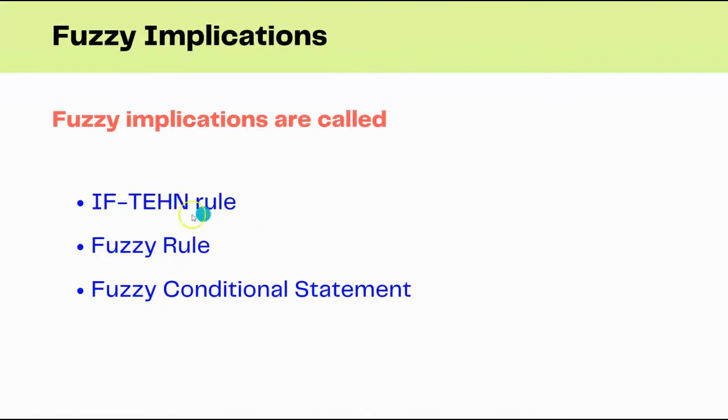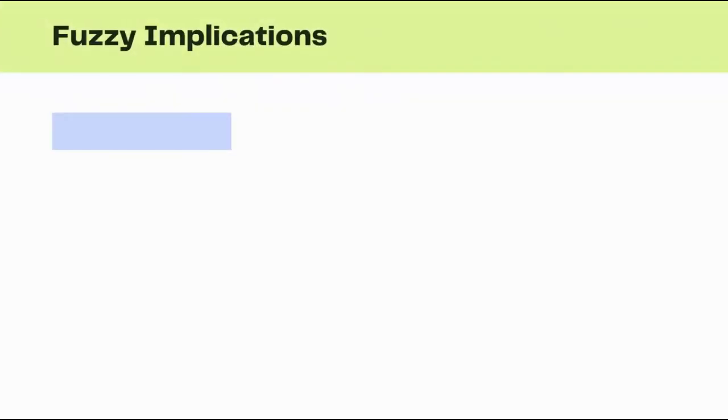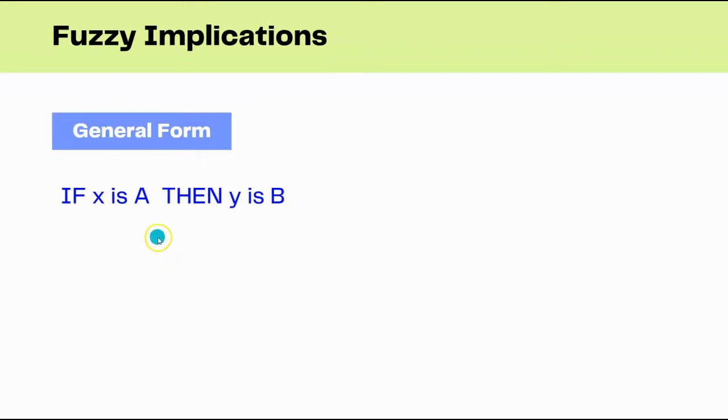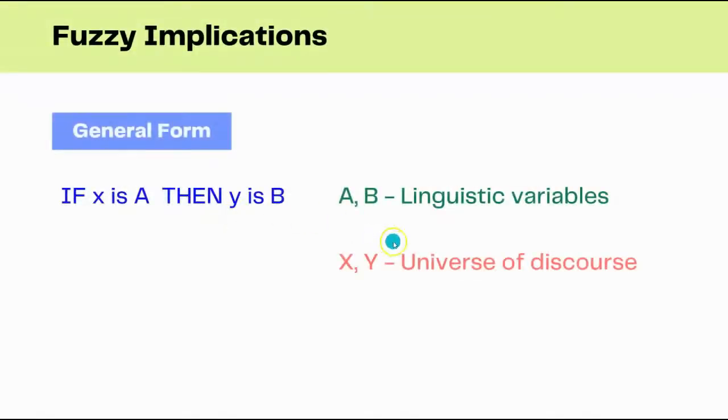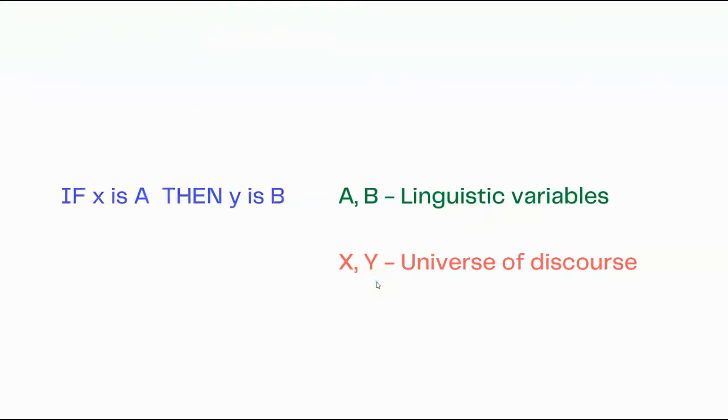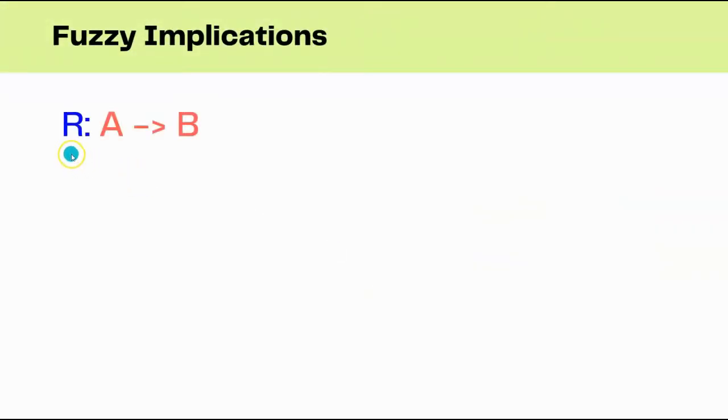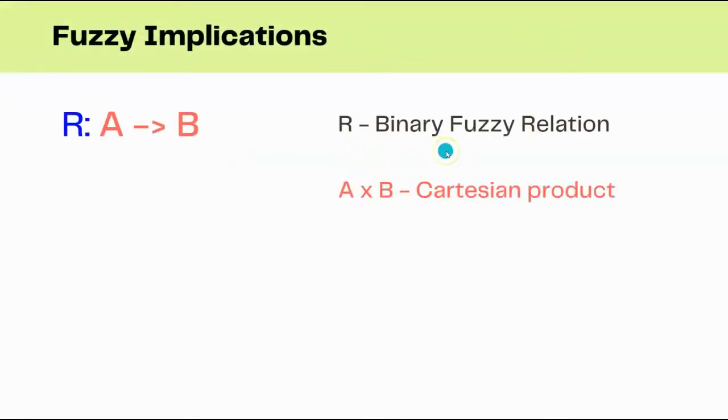The fuzzy implication is also called an if-then rule, or a fuzzy rule, and sometimes a fuzzy conditional statement. The general form of the fuzzy implication is: if X is A, then Y is B. Here A and B are called linguistic variables, and X and Y are called the universe of discourse. We can write this as R: A implies B, or A coupled with B. And here, as I said, R is the binary fuzzy relation and A and B form the Cartesian product. This can be functioned with some other values also.